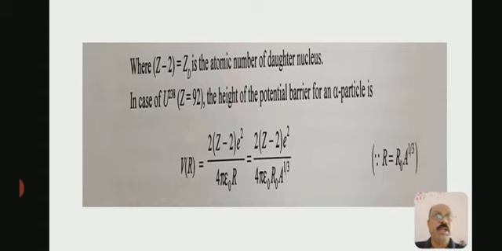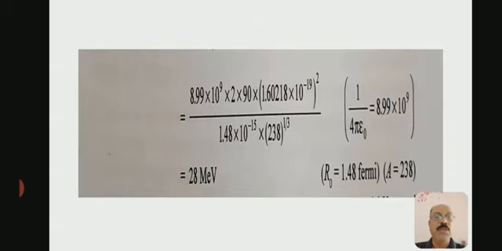We know that R = R₀A^(1/3). Therefore V = 2(Z-2)e² / 4πε₀R₀A^(1/3). Rearranging this, we put the value of 1/4πε₀ equal to 8.99 × 10⁹, R₀ equal to 1.48 fermi, and A equal to 238 for uranium. Then we get it equal to 28 million electron volt.